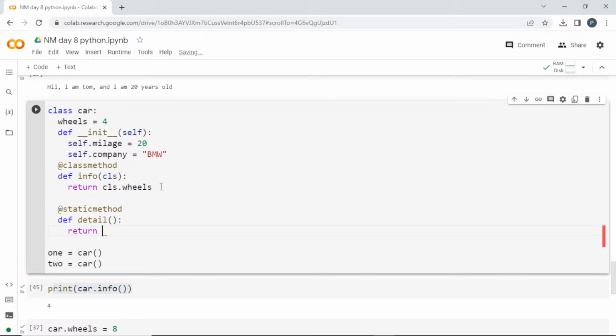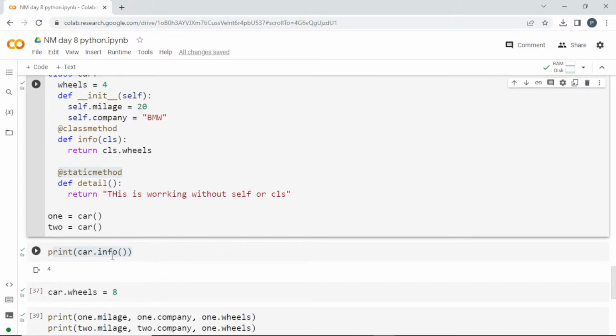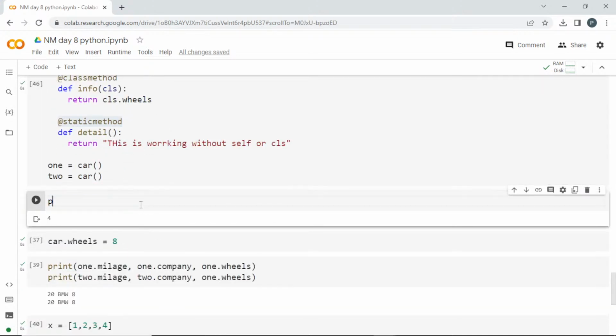I'll just return this is working without self or cls. Inside I'm not passing any self or class. Instead I'm declaring it as a static method. I can run this. If I want to print this detail, I can go with this and call. I can print that.